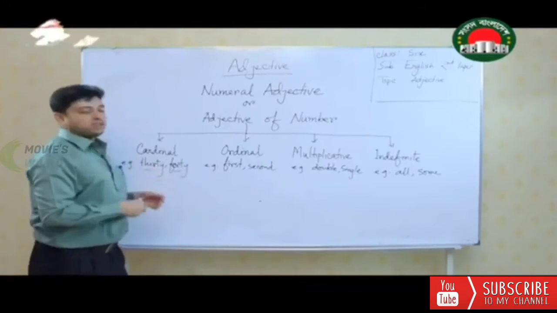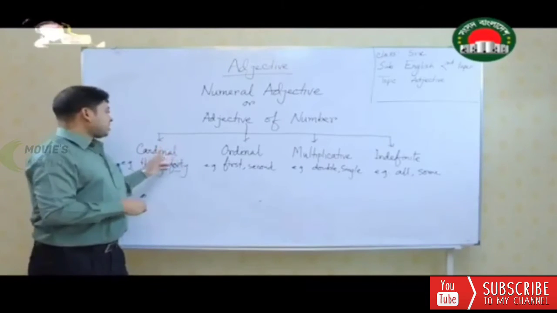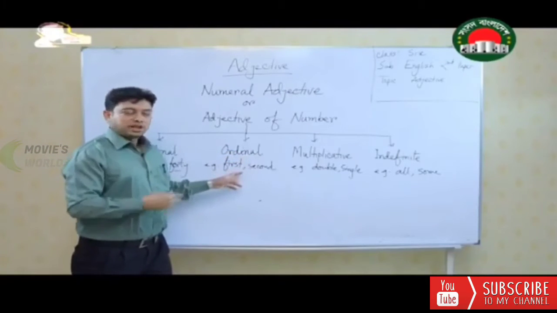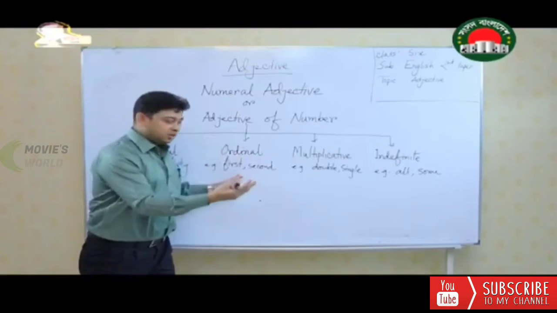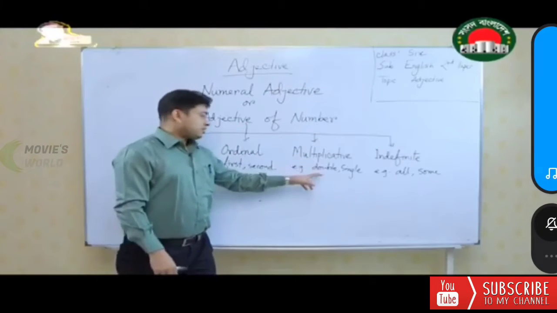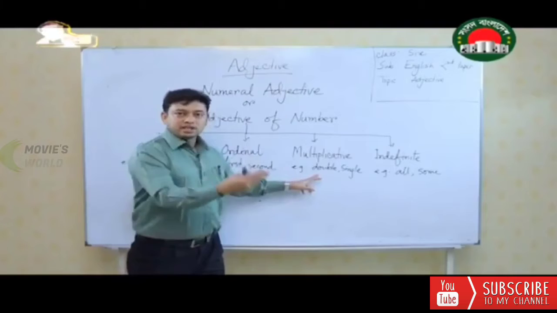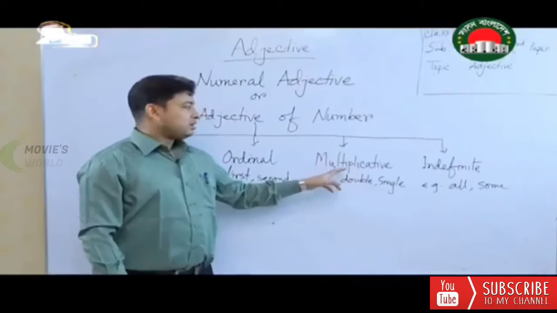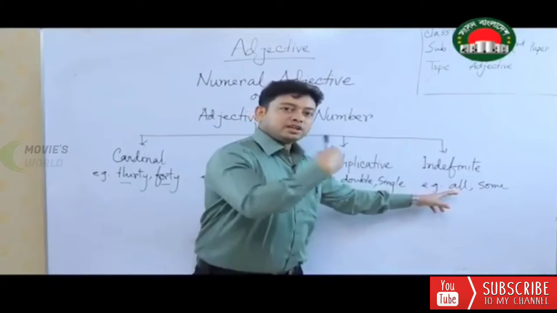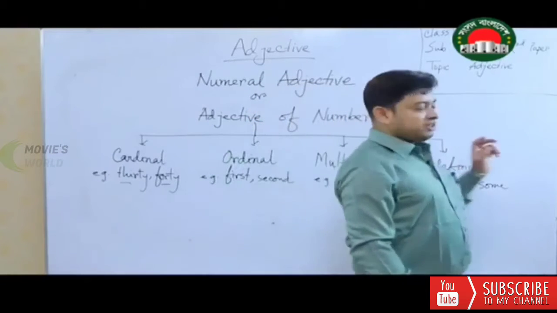So the word 40 will be a cardinal numeral. Likewise, ordinal, when first is used and it is qualifying another noun, it becomes ordinal. When we talk about multiplicative, double, when it qualifies another noun, it becomes multiplicative. When all is qualifying another noun, it becomes indefinite numeral.